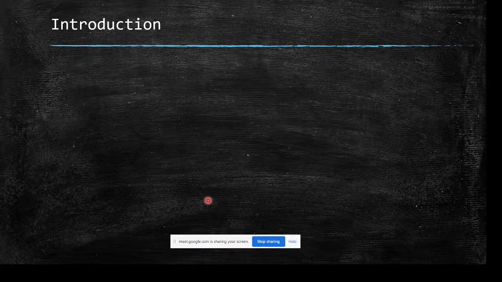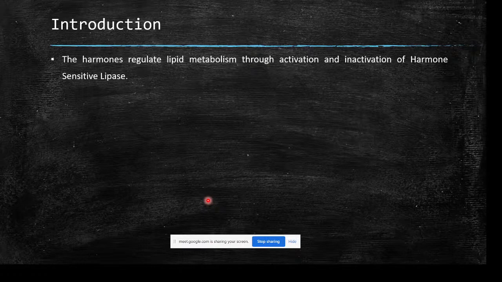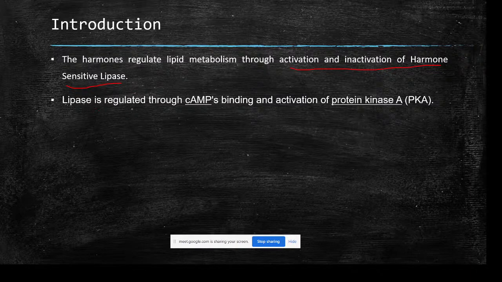Okay. So introduction. Hormones regulate lipid metabolism by activation and inactivation of hormone-sensitive lipase, that is the lipase which carries out lipolysis, that is breakdown of lipids. Okay, so lipase is regulated through cyclic AMP binding and activation of protein kinase A.